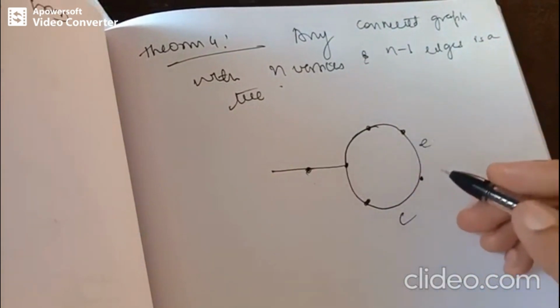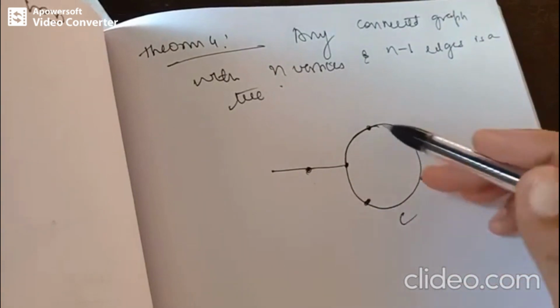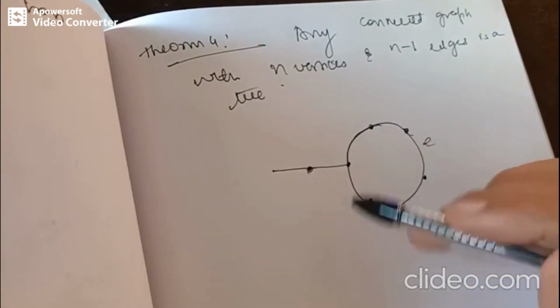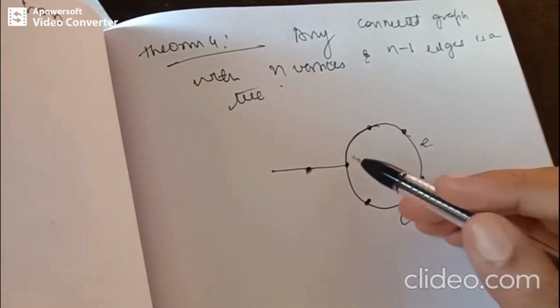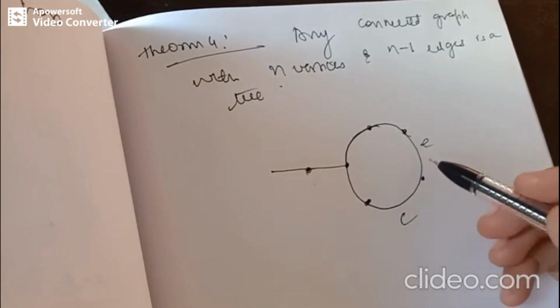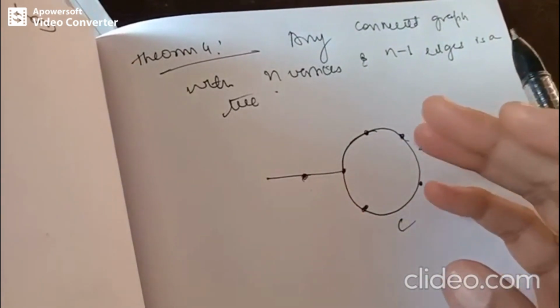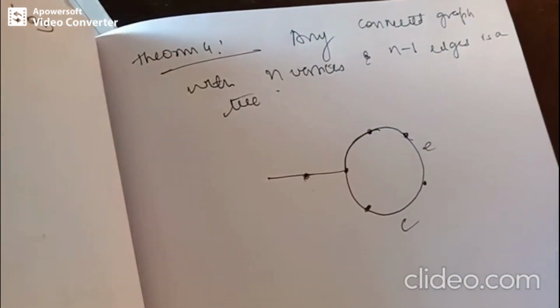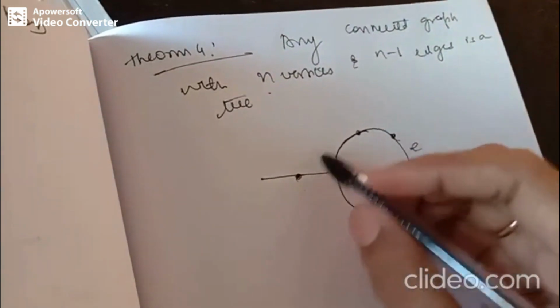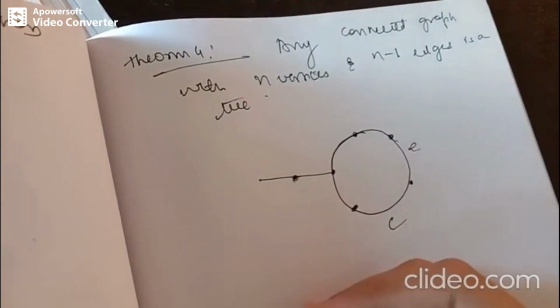Here there are 6 vertices, or basically from this cycle we can say that there are 5 vertices. And how many edges are there? 5 edges, because it's a cycle. Now, for 6 vertices, we can observe that there will be 5 edges.